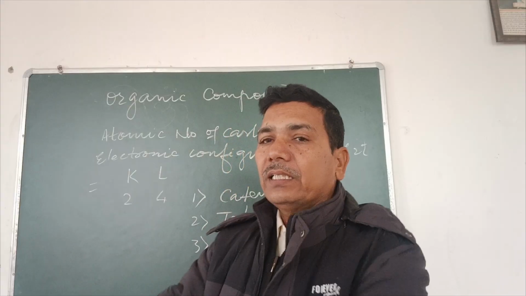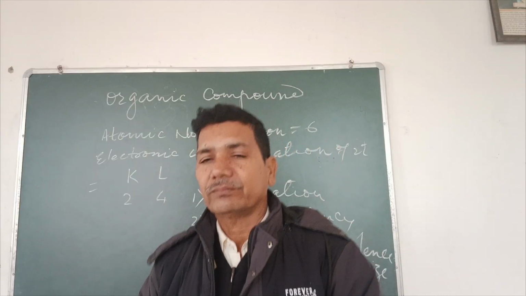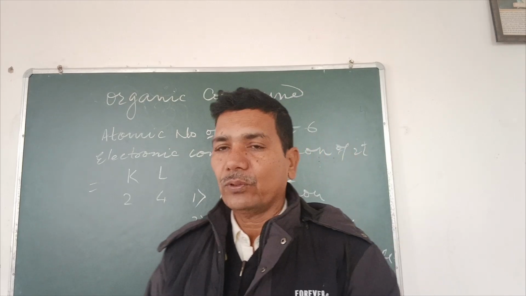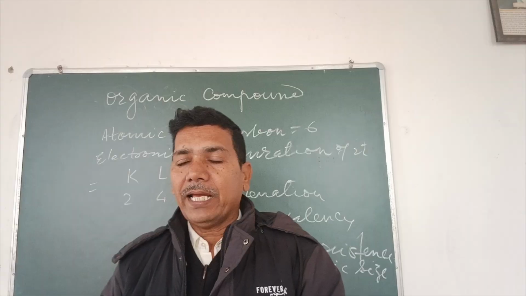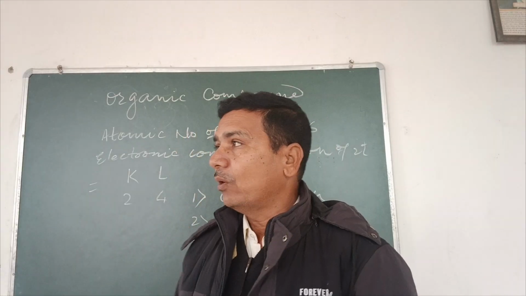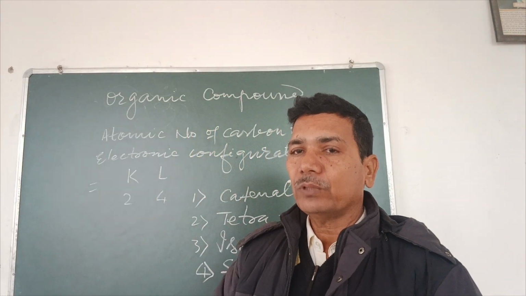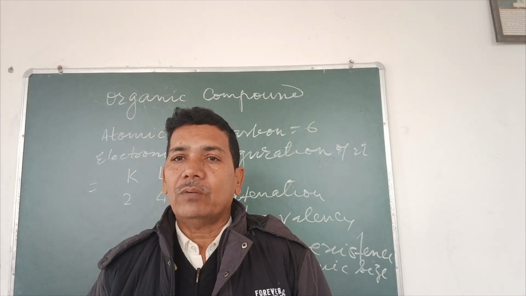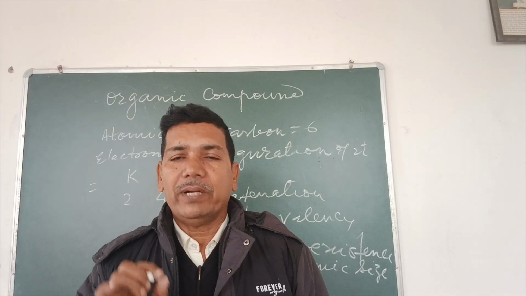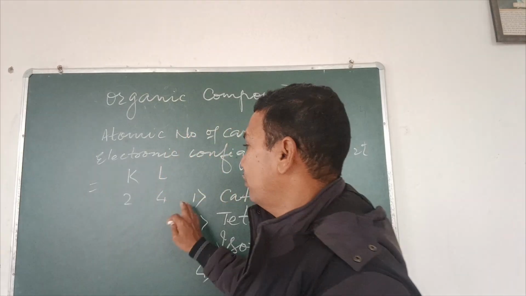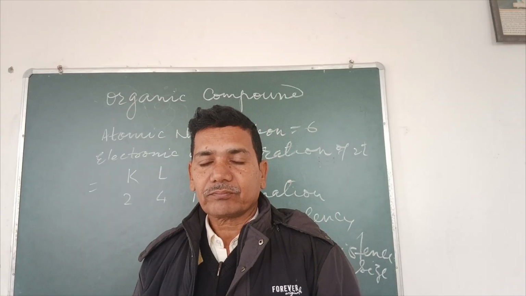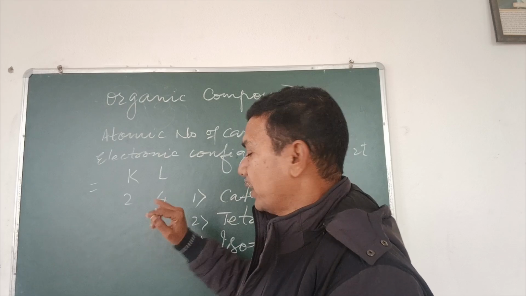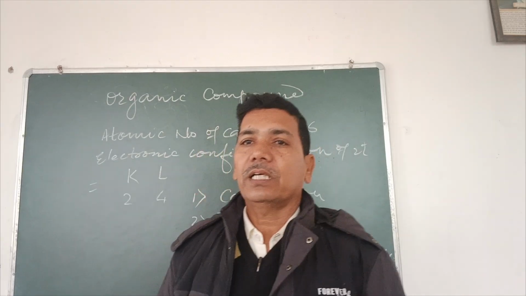Next one is tetravalency. It is not so that only carbon has valency 4. There are also other atoms like silicon which have valency 4. But carbon has both catenation and tetravalency. One carbon atom can add up to 4 different types of atoms of single valency, other atoms of valency 2, another of valency 3. So it increases the number of organic compounds. But these two properties altogether are not found with other atoms.